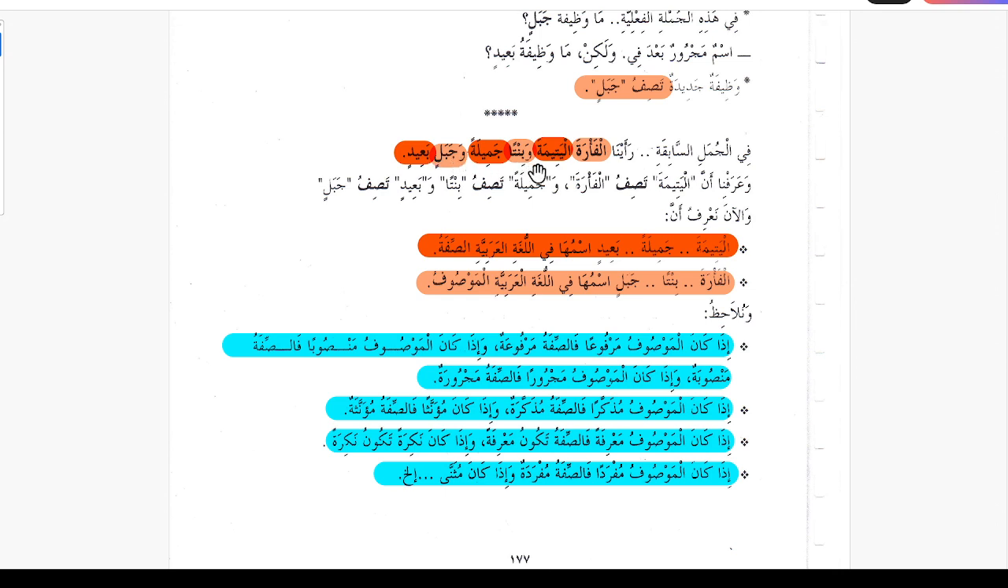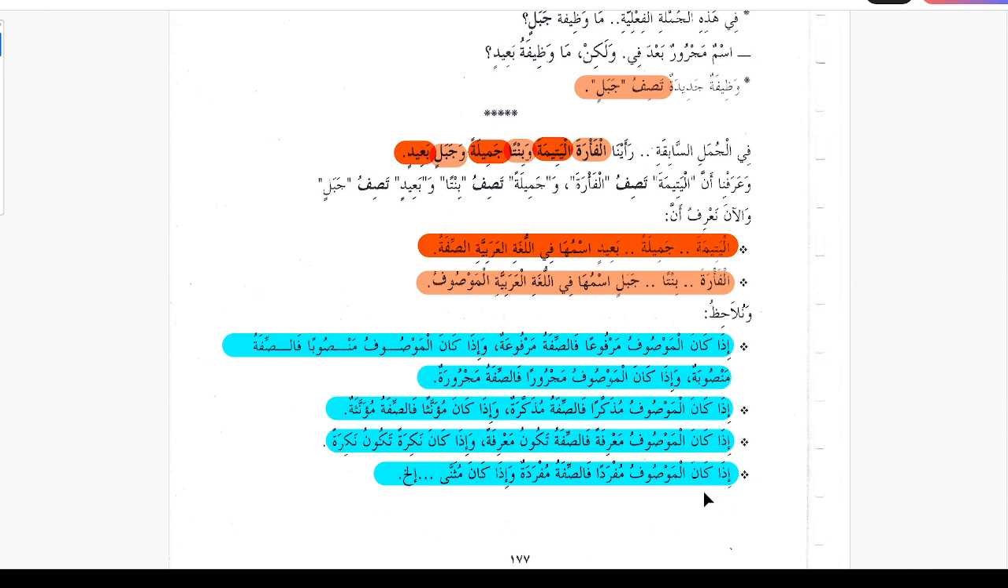So the rule is when the Mawsuf is masculine or feminine, sifa is gonna follow the Mawsuf. Another one is Iza kana al-Mawsuf Marifa fa sifa takunu Marifa, wa iza kana Nakira takunu Nakira. When Mawsuf is gonna be Marifa, sifa is gonna be Marifa. Like we know that al-Fara is Marifa, so that is why we have al here. Bintan is Nakira, there is no al.